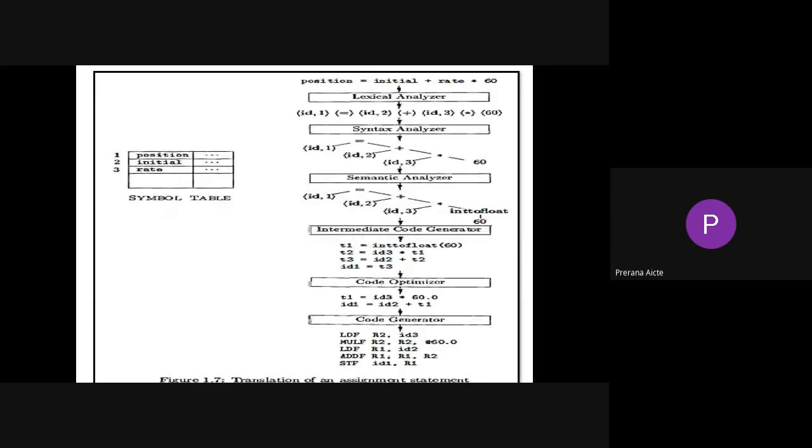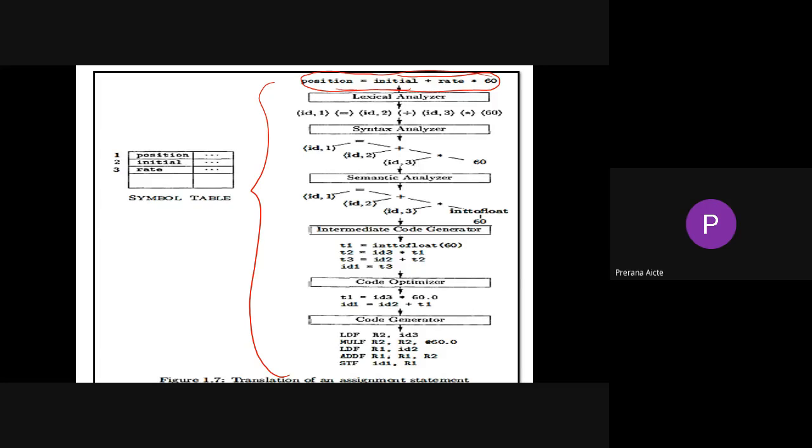Right. So this is a very important example of a compiler. See, first, our statement is position = initial + rate * 60. So this is your statement, or we can call it an expression.